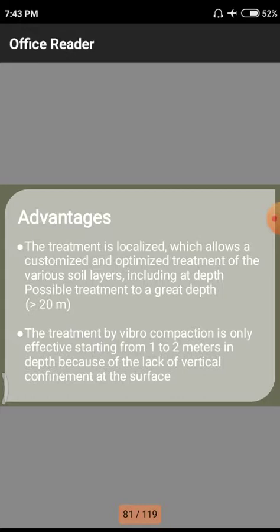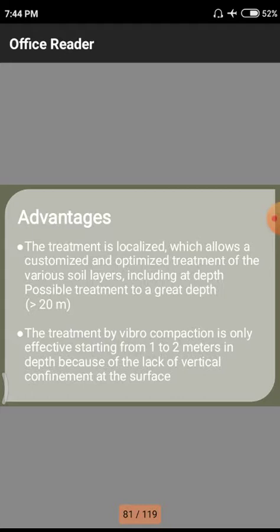We need to keep some basic things in mind: what is the density of the soil, what density is required for the particular construction, and how much densification we need. All those things can be easily identified from the soil particles and the strata we observe at the particular positions and locations.